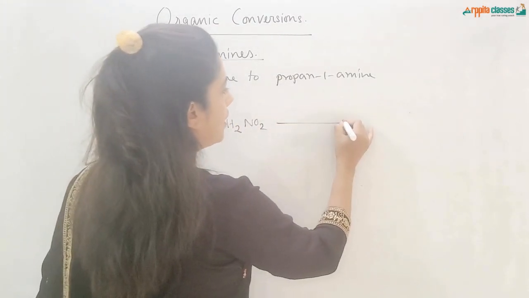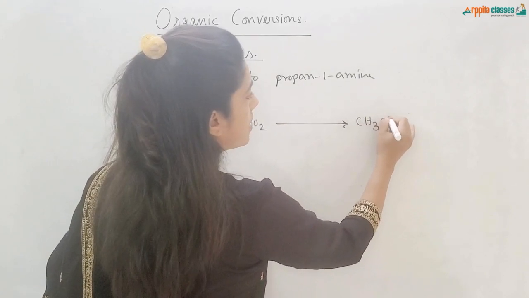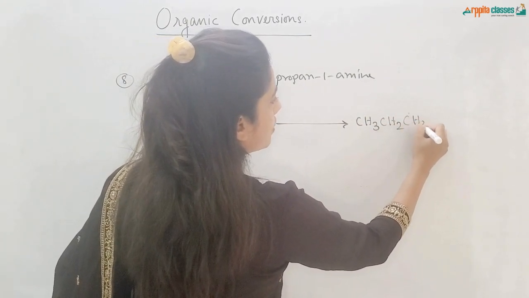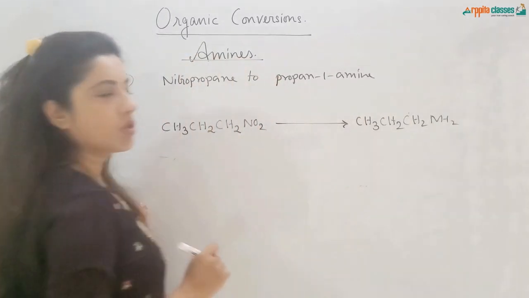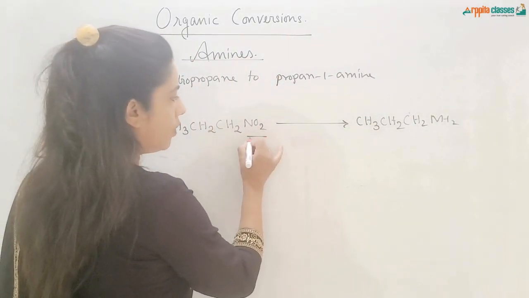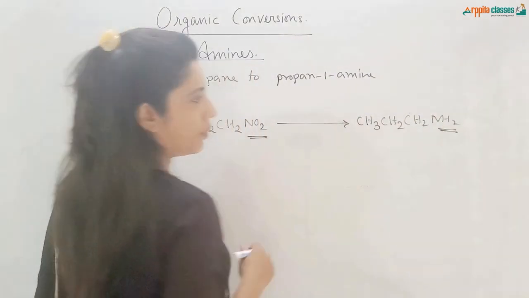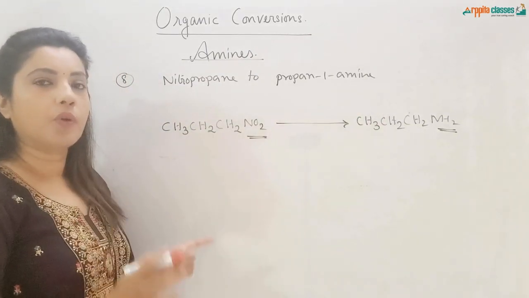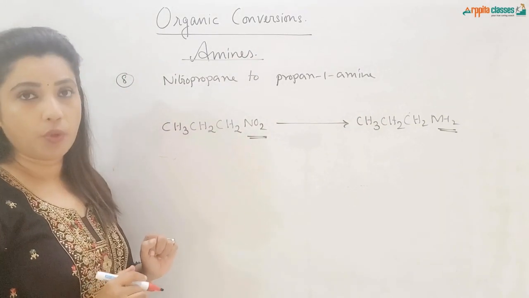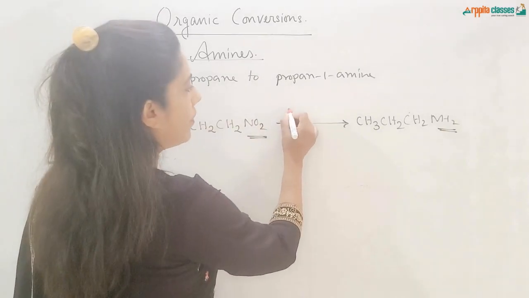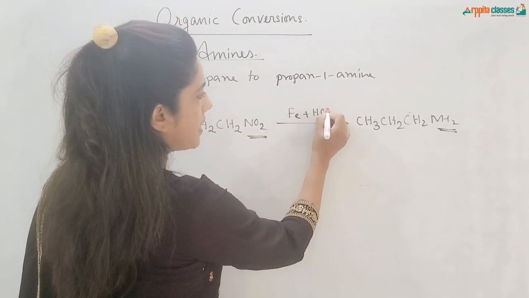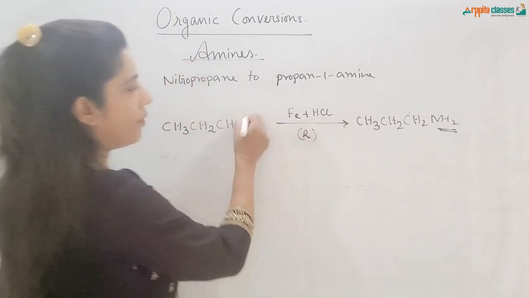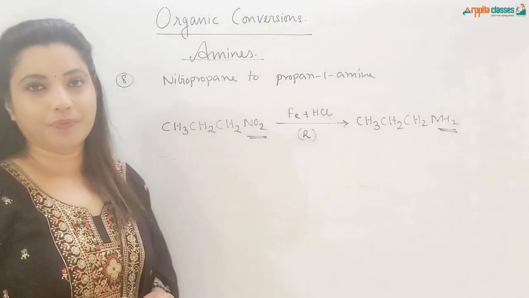From here, I need to get CH3, CH2, CH2, NH2. So where is the change? The NO2 group converts into NH2 group. Rest of the things are same, propyl group. So only NO2 should be converted to NH2, and for that we have reduction, Fe plus HCl. Reduction will convert the NO2 to NH2.